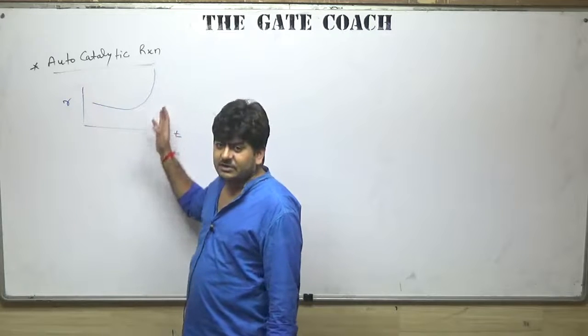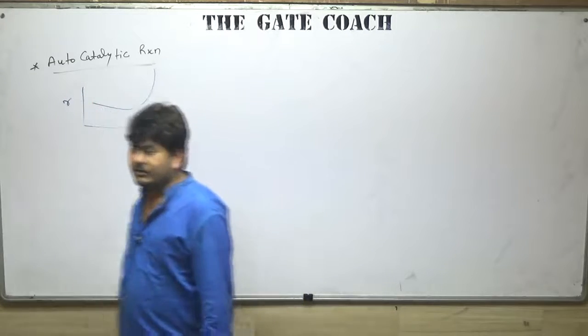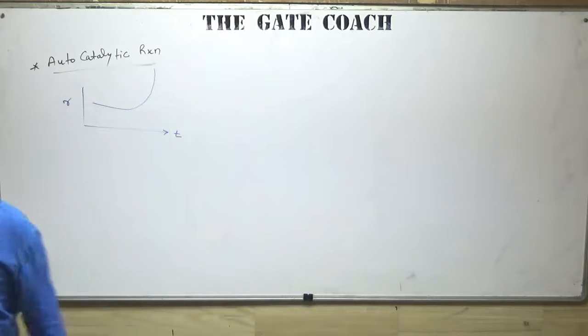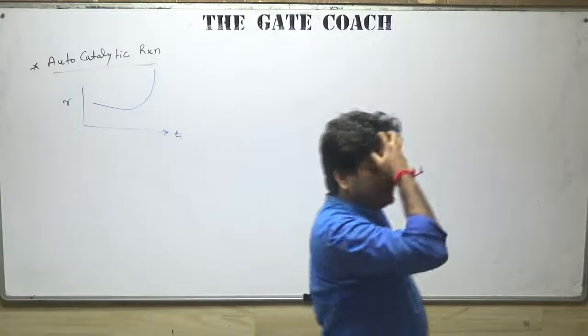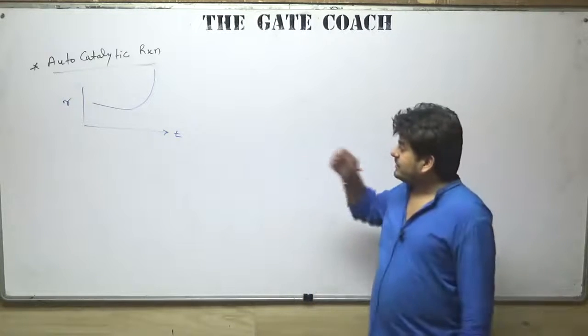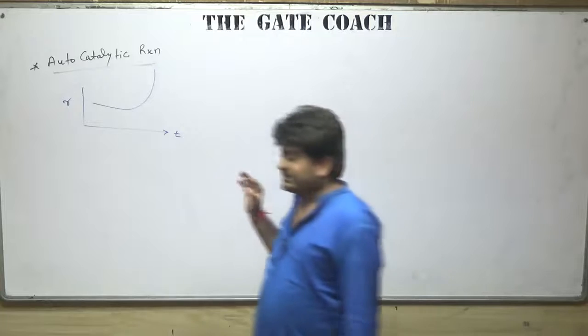It should increase from the starting only. So some of the product is acting like a catalyst, that's why in the middle of the reaction the rate of reaction increases rapidly like this.